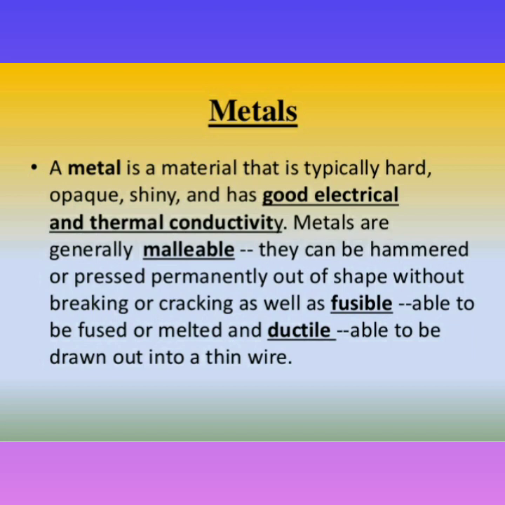Metals are generally malleable. They can be hammered or pressed permanently out of shape without breaking or cracking, as well as fusible. Fusible means able to be fused or melted, and ductile. Ductile means able to be drawn out into thin wire.